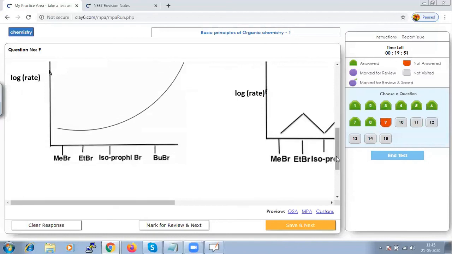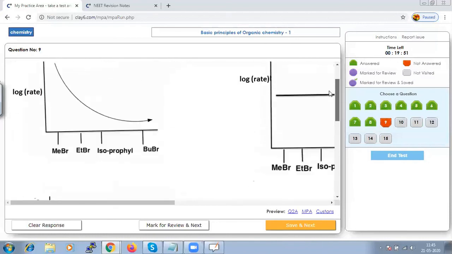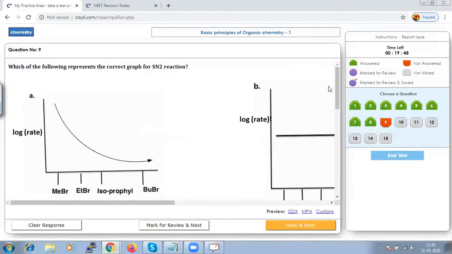So based on this, we have to check which is the graph for our SN2 reaction. When we look at the graph for SN2 reaction, we have to look for a simple condition, that they have given between two different angles.